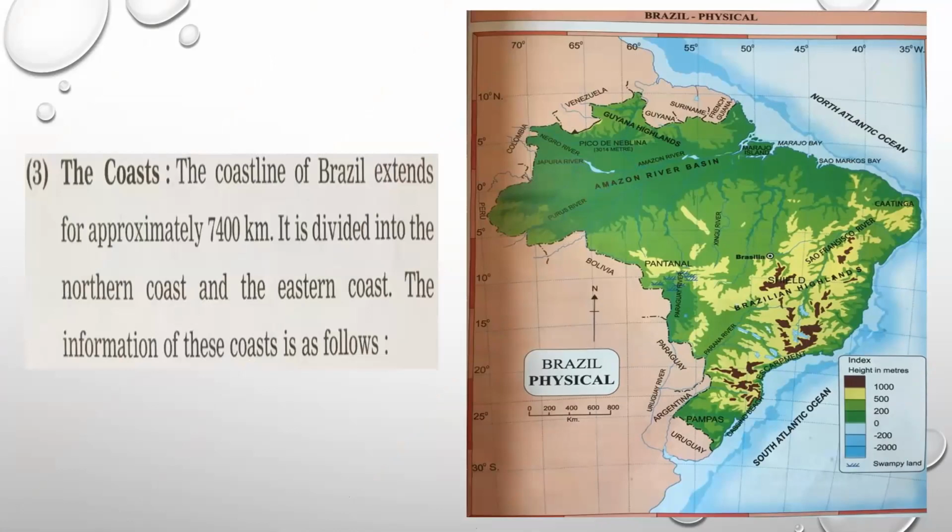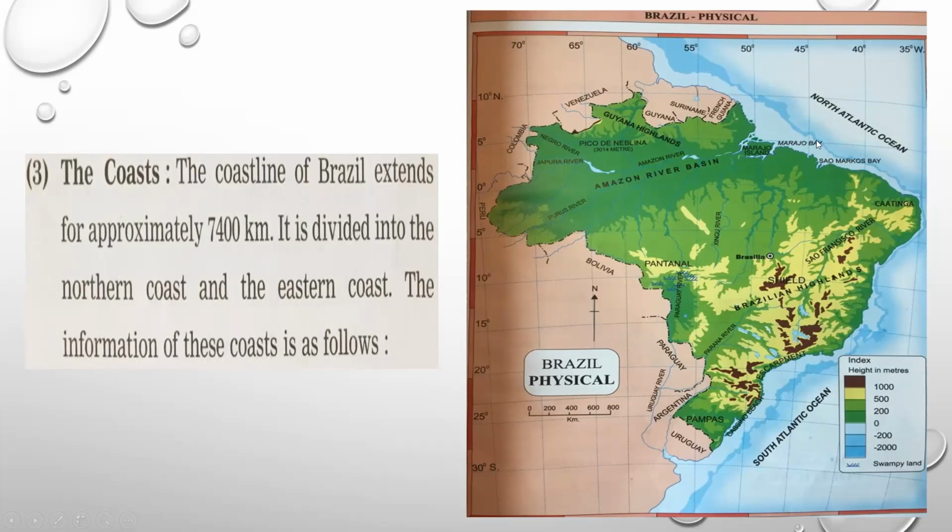So now we will proceed with the third physiographic division of Brazil, that is the coast. Now the coastline of Brazil, see here, coast. This is the coastal line of Brazil. Here it is surrounded by the North Atlantic Ocean, here this part, and here this coast area is surrounded by the South Atlantic Ocean. Now this coastline of Brazil is around 7,400 kilometers.